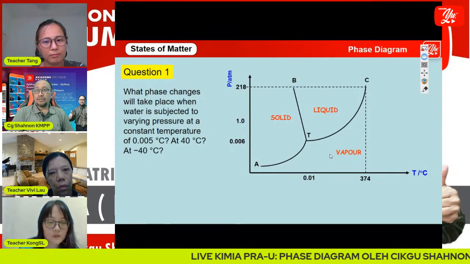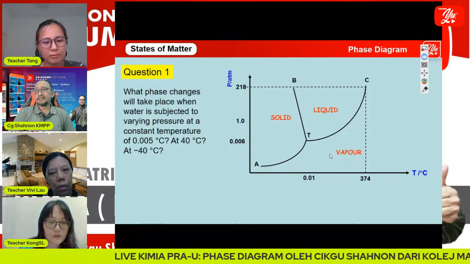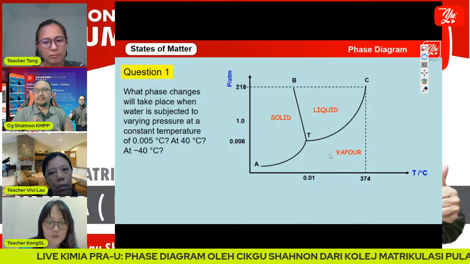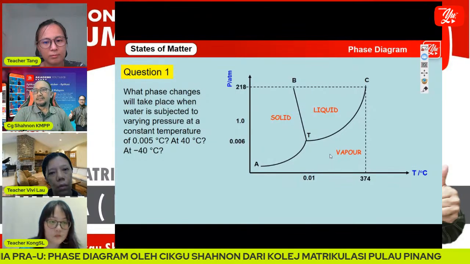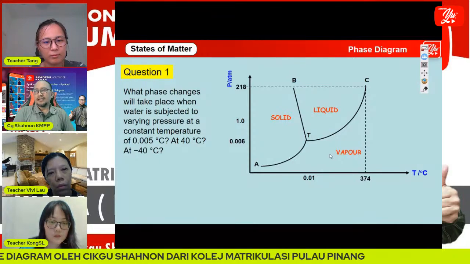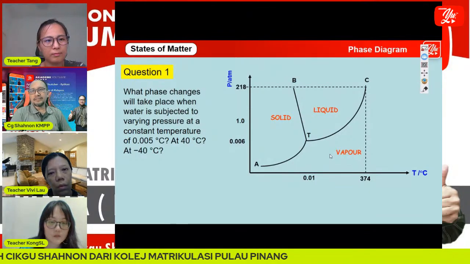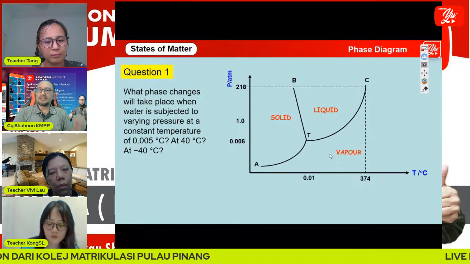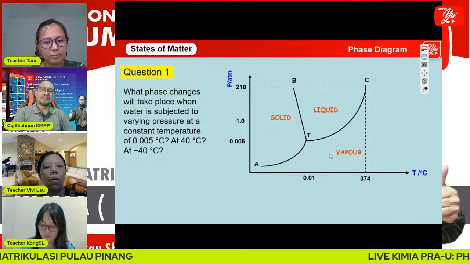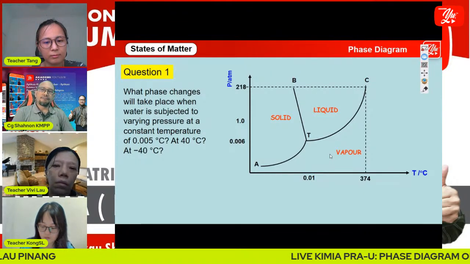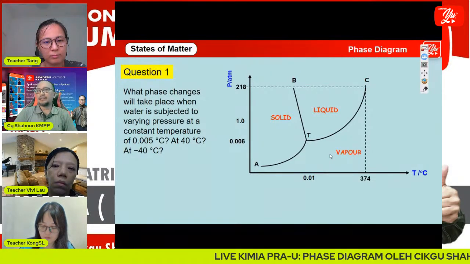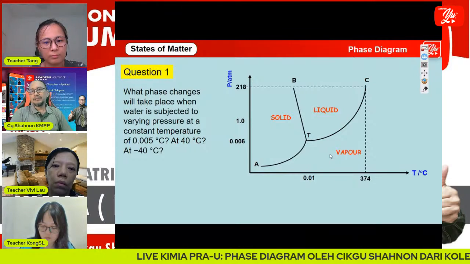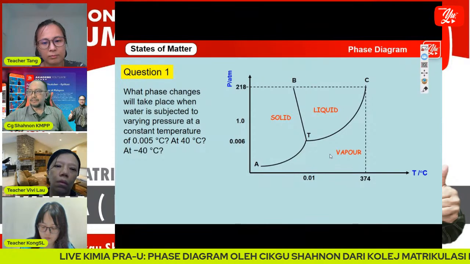We want to know the phase changes at 3 different temperatures. We keep the temperature constant and vary the pressure. We call this isothermal, because of constant temperature.